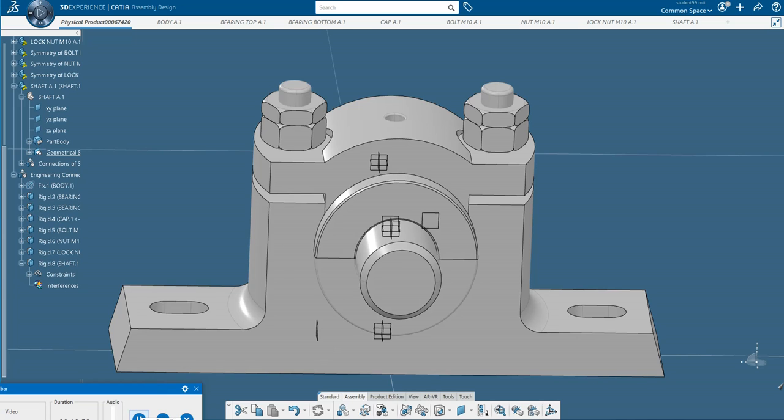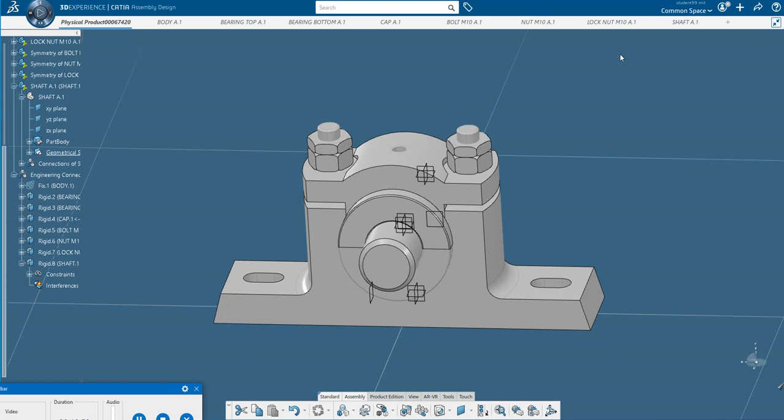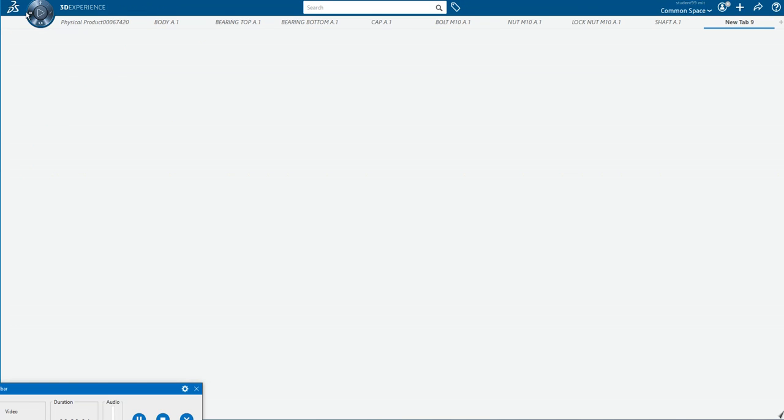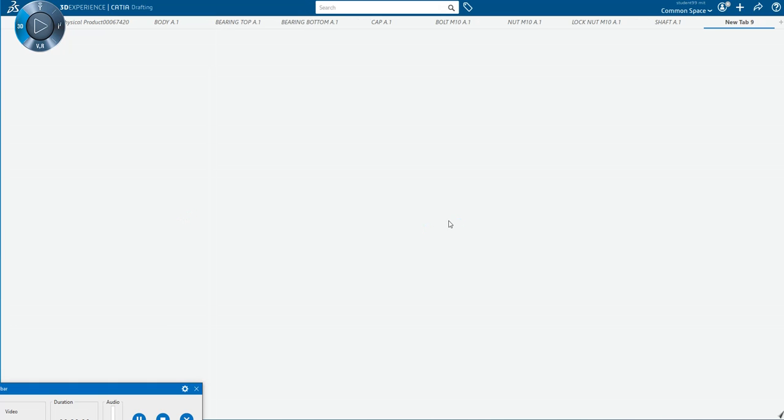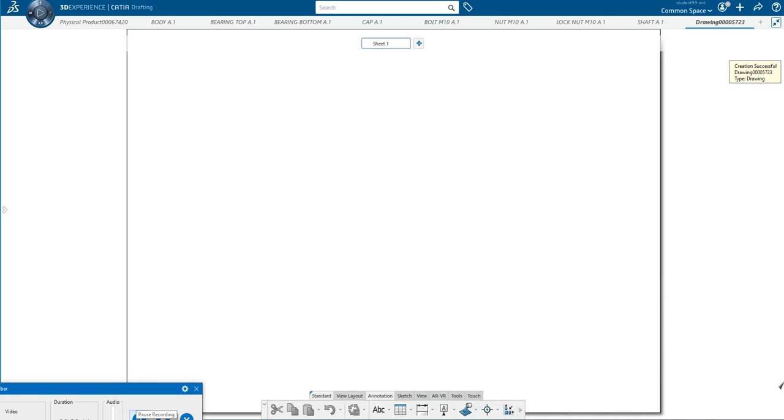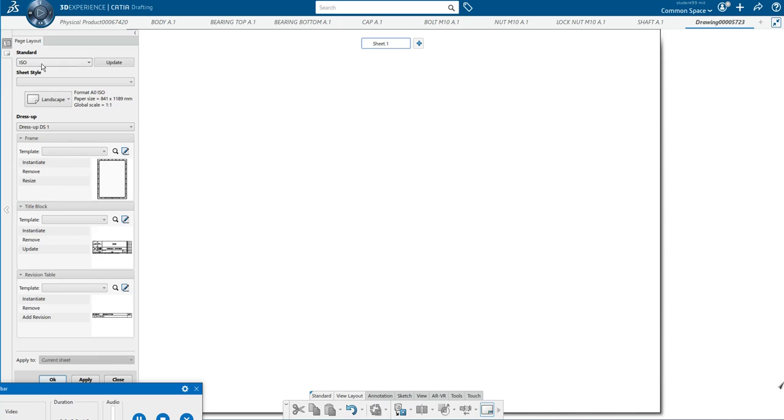Next we will see the drafting. Now, in order to do drafting, you have to go for drafting. So here I will click the drafting. This is the drafting. Now, in this one, I have to set the page layout. Now, if you click here, you will get the different options. So in that, I will select A3 sheet. Next, I want to keep this one in landscape mode itself, and I will click OK.